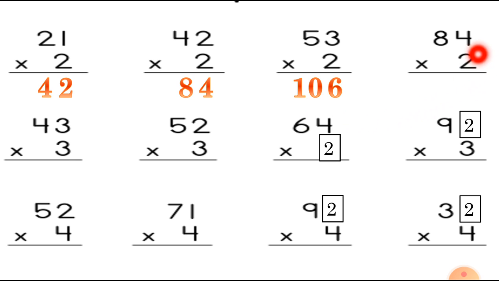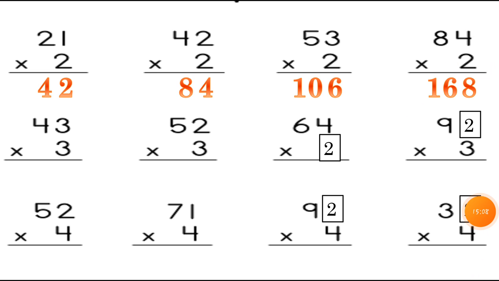Now the next one, 2 4s are 8. Then 2 8s are 16. We can write down this sum easily. This is very easy and totally based on the table.